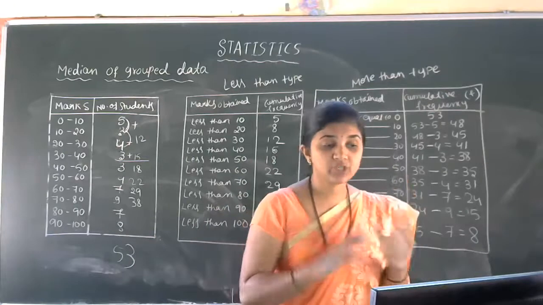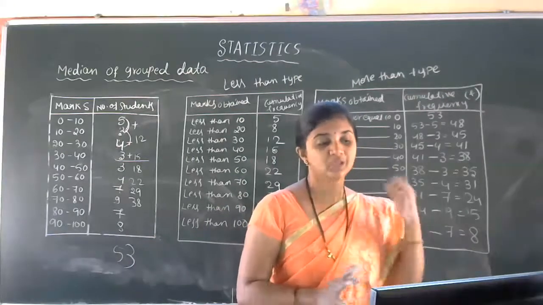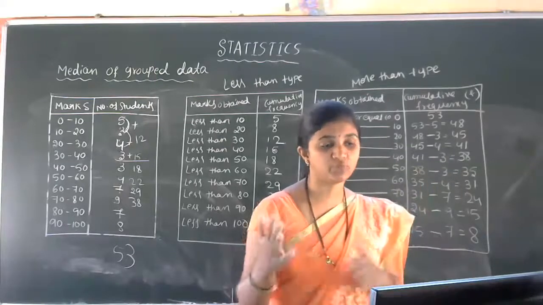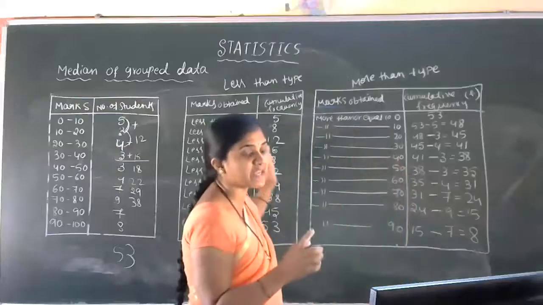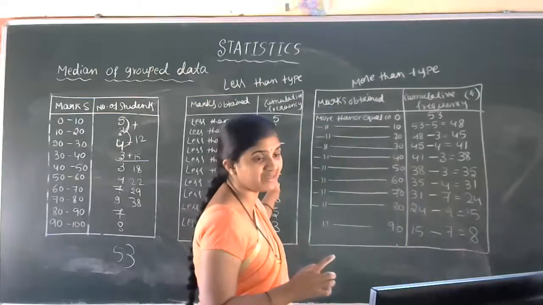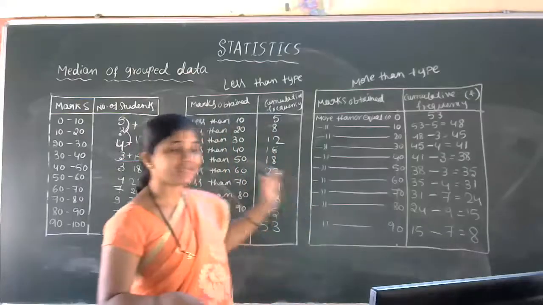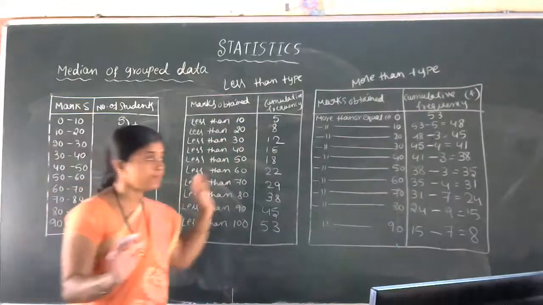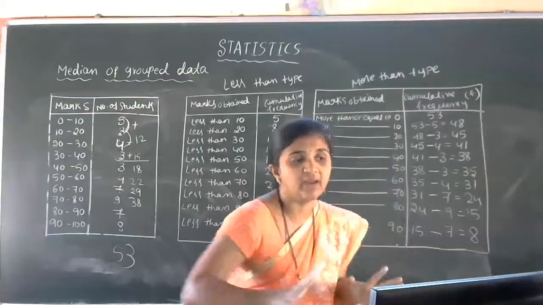So that ogive concept is a fixed question for the examination. They will ask the question in the form of draw a less than type ogive or more than type ogive. For that, the first work is the preparation of the less than cumulative frequency table or more than cumulative frequency table. Less than type is okay, by adding the frequency it will be very easy. But while converting it into more than type, you have to be very alert.